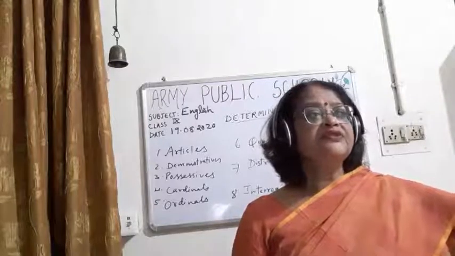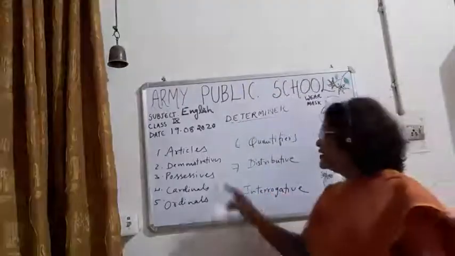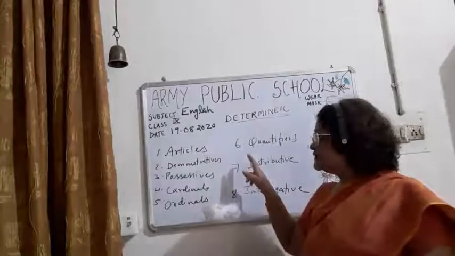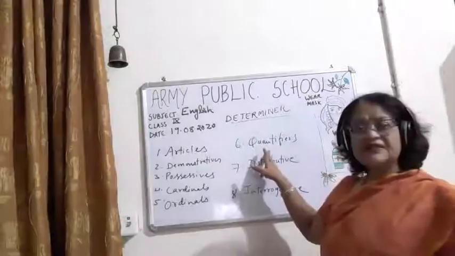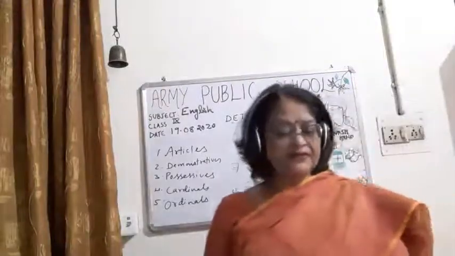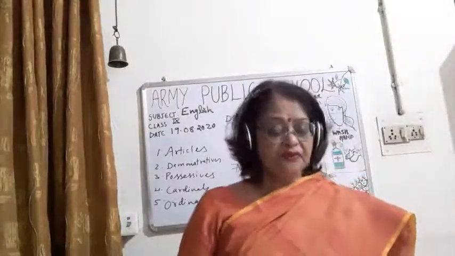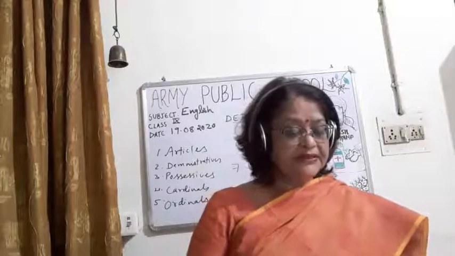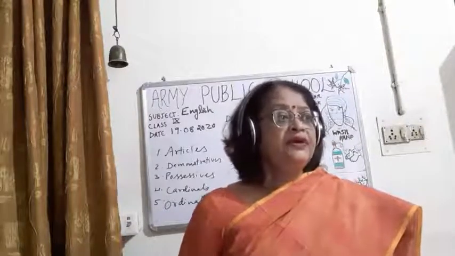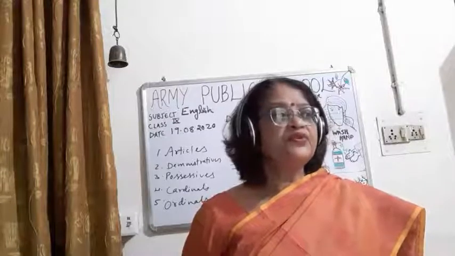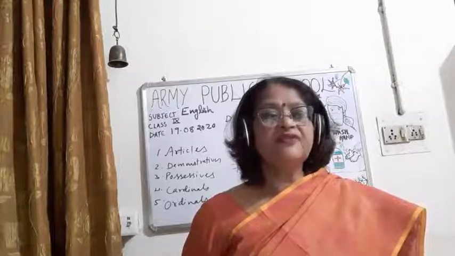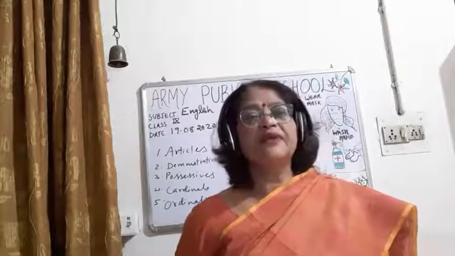I've also told you about demonstrative determiners as well as possessive, cardinal, and ordinal. We were doing quantifiers, and almost everything in quantifiers we have completed. Only a few determiners are left.